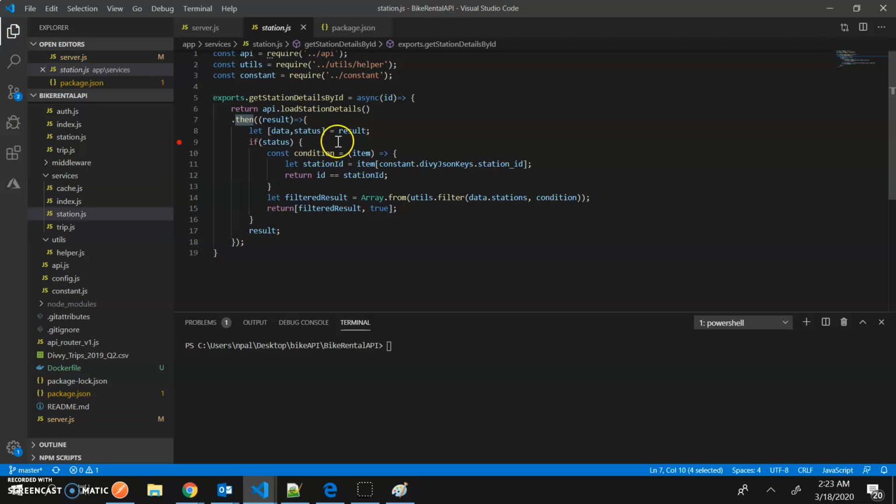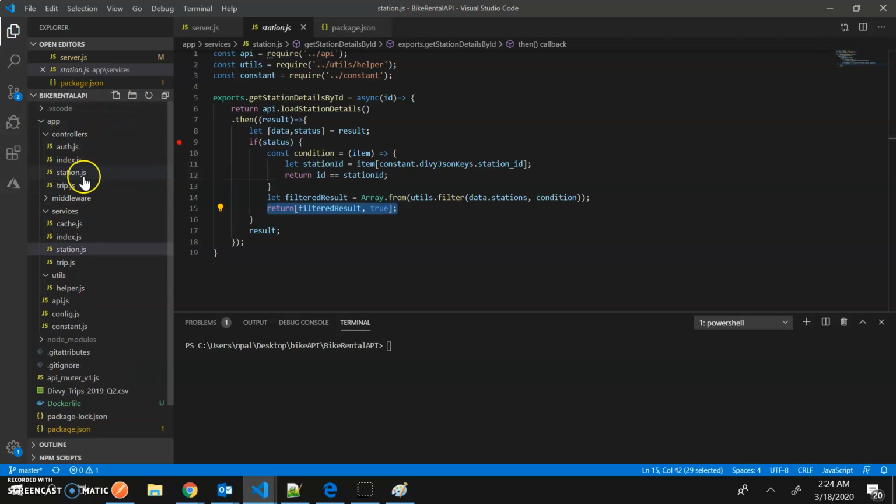On resolving the promise, I have the result, whatever I was returning, the data and status. And if the status is good, then, if you followed my previous episode, I created a filter where I passed the filter condition: my ID equal to whatever item I will fetch from the server, that station ID has to be equal. So I'm passing this lambda, this arrow function, and whatever data I got from the promise result, which is this data, and after filtering the result, I will pass it down to the controller.